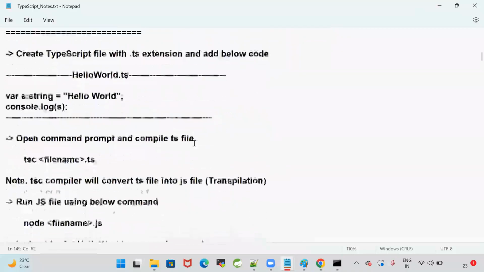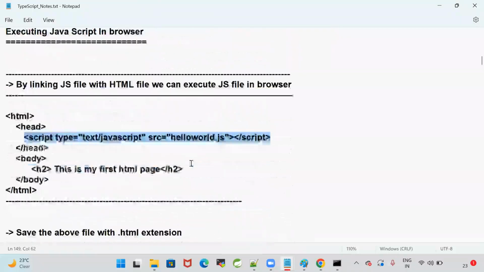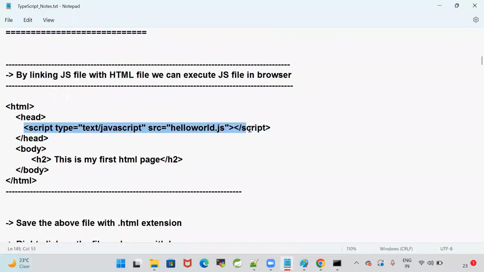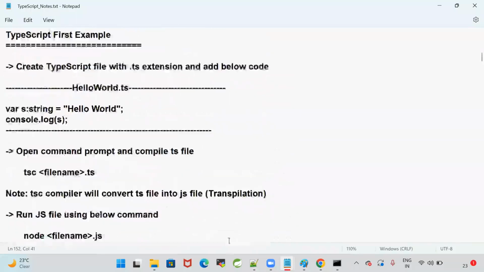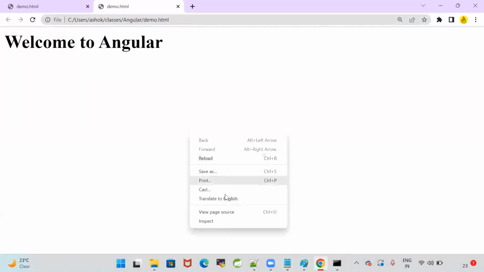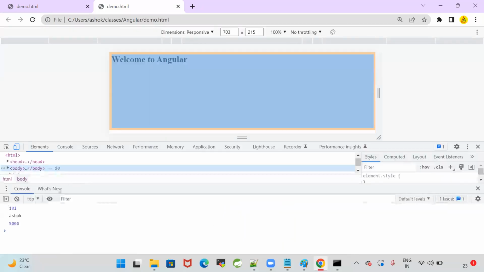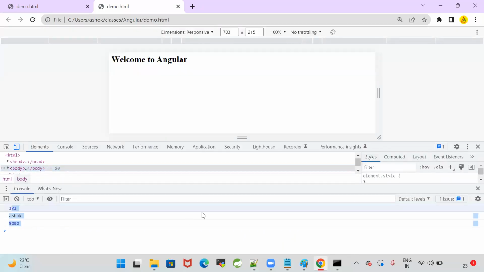How to link our JavaScript file with the HTML? By using script tag. Using this script tag, we can execute that in the browser. So we are printing the data in the console. So we need to go to browser, right click, inspect. Then in the console, we can see the data.